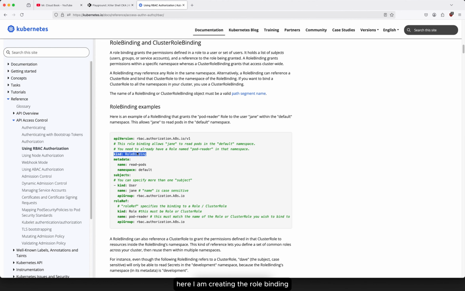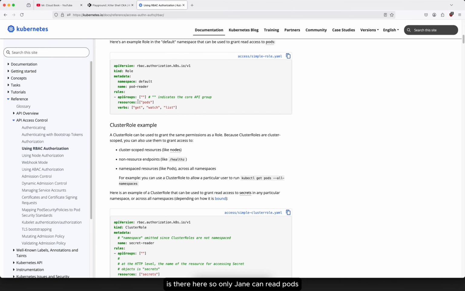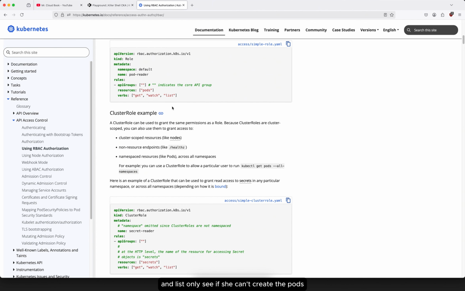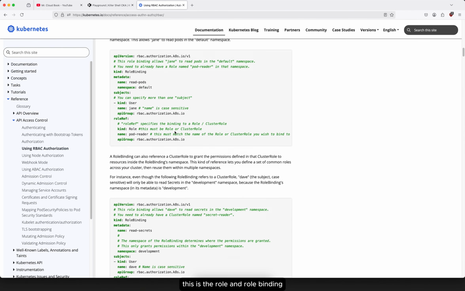Here I am creating the role binding for the user Jane, and the role reference is pod reader. So only Jane can read pod details, like what the pods are, and list them. She can't create pods. That is the role and role binding.